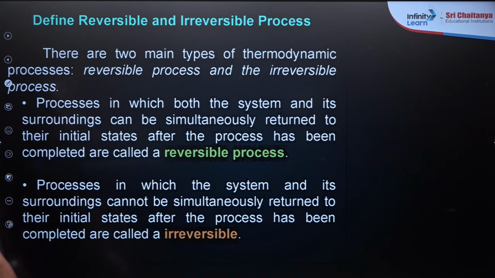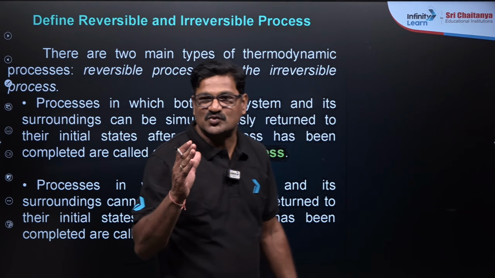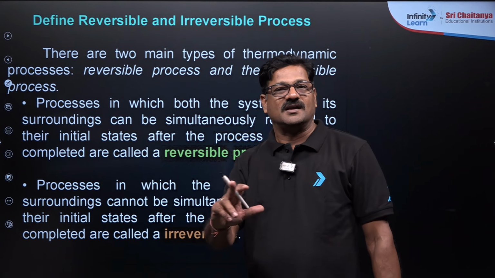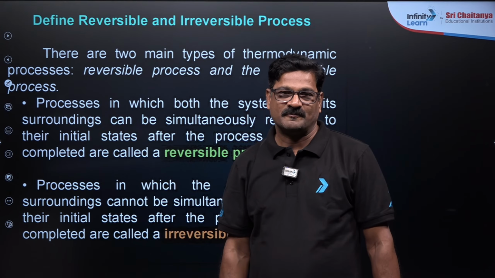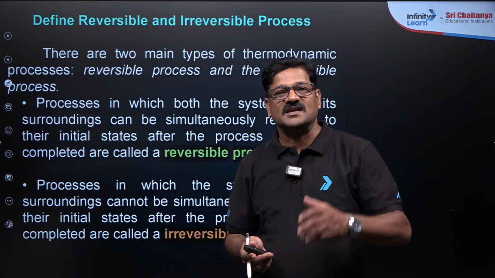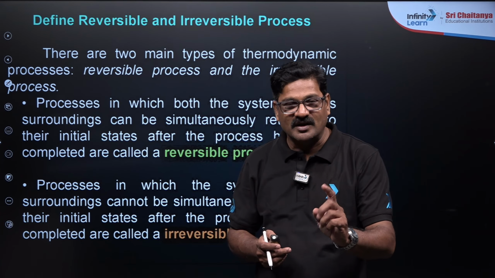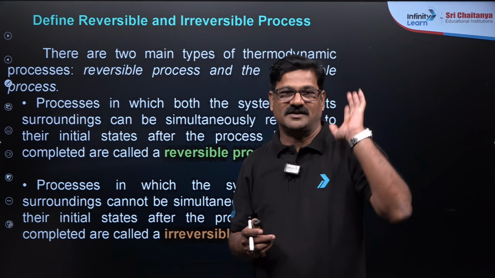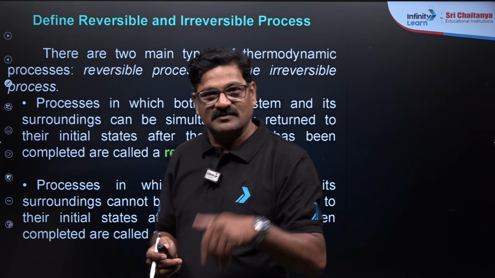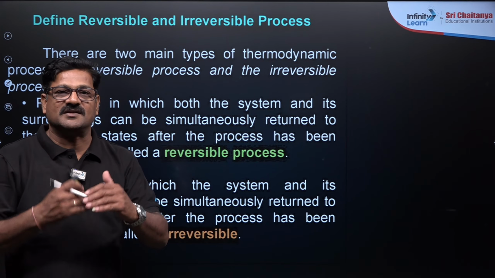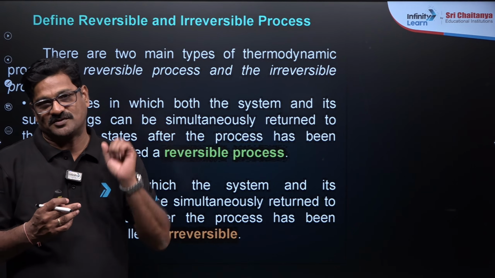And you can see the other thing, reversible process and irreversible process. The process which takes place in a single step is called an irreversible process. This irreversible process experiences equilibrium only at the initial state and final state. Whereas a reversible process is a process which takes place in several infinitesimally small steps.